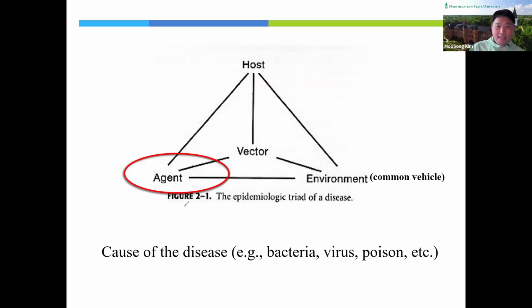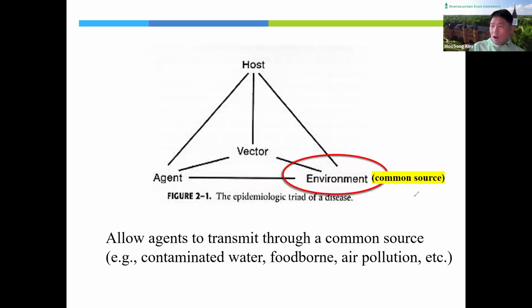An agent indicates the cause of disease, like bacteria, virus, or poison. All of these things are causes of disease. And then the common source, environment. The common source allows the agent, the cause of disease, to transmit through the common source, like contaminated water, foodborne routes, or air pollution.